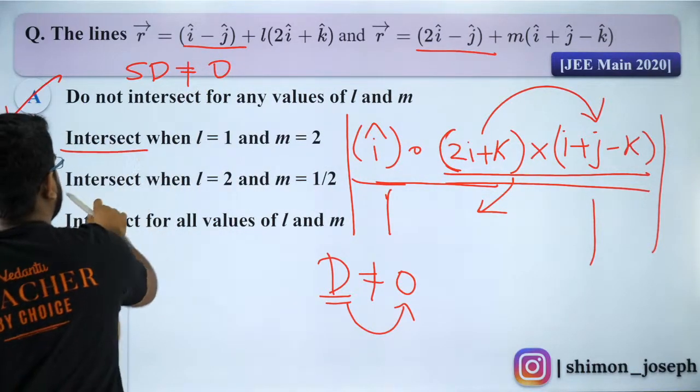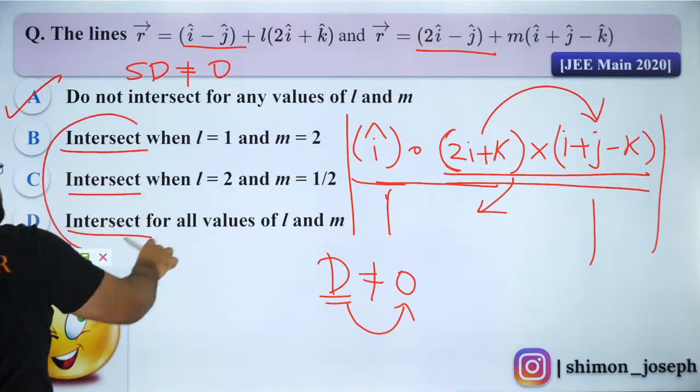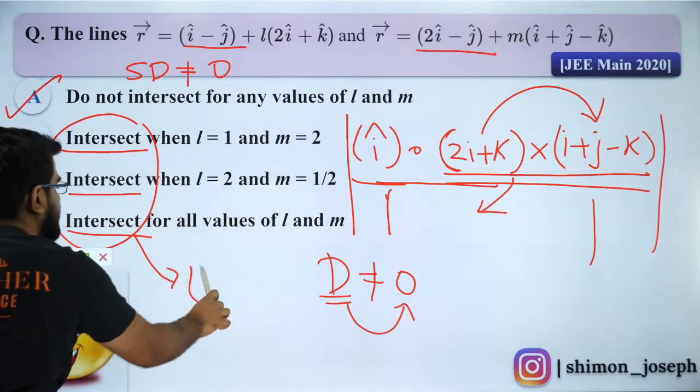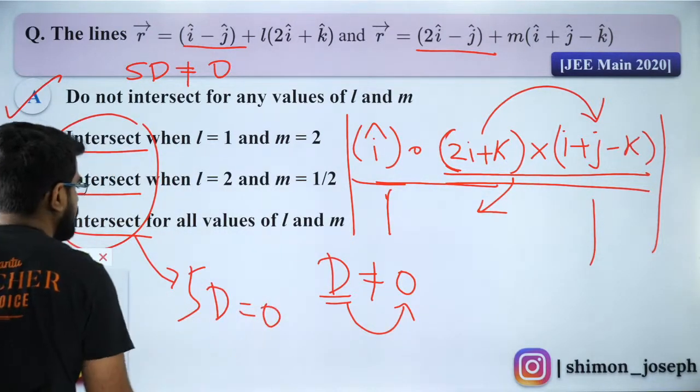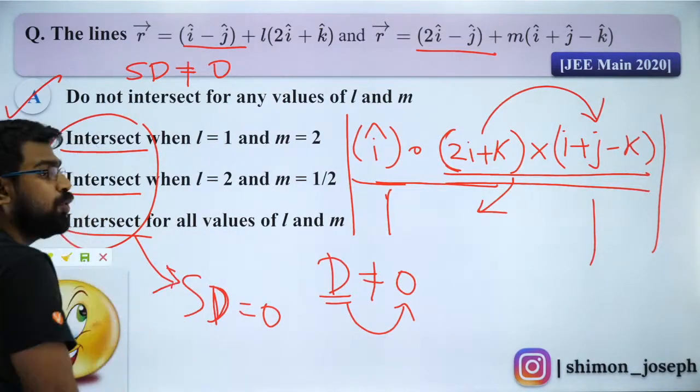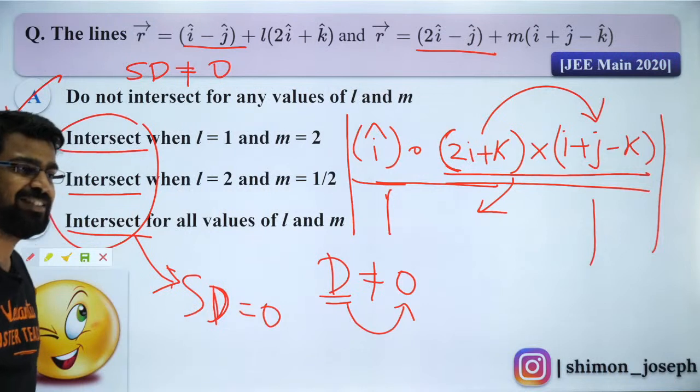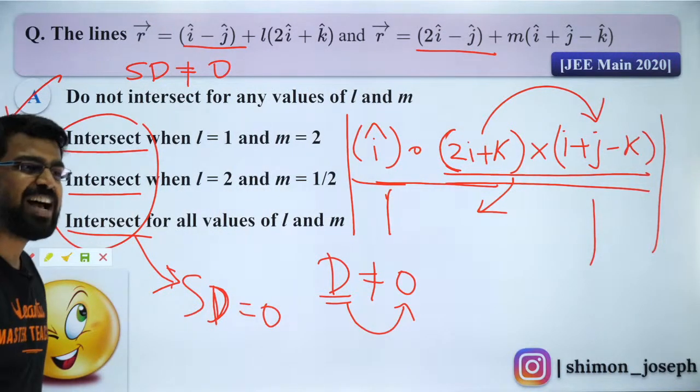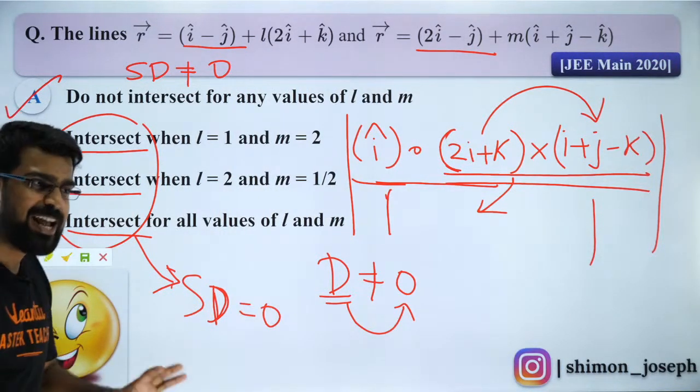Because if they intersect, then your shortest distance should be 0. If they intersect, your shortest distance should be 0. I hope you got the logic. Fantastic, na? Did you all like it?